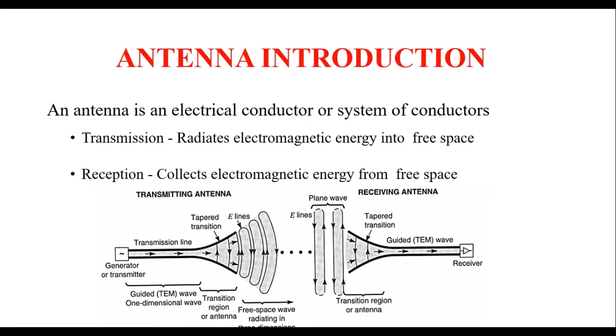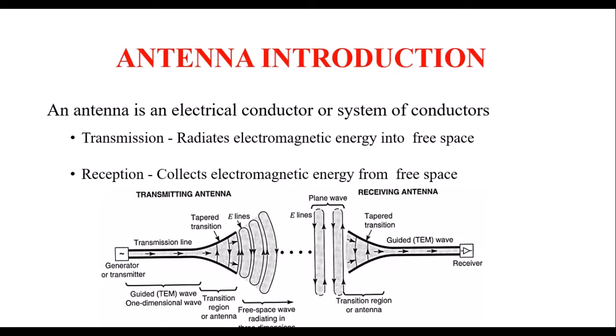So an antenna is an electrical conductor or system of conductors to transmit or receive electromagnetic signals. In transmission, it radiates electromagnetic energy into free space, and in reception, it collects electromagnetic energy from free space. From the diagram itself you can understand: on the left side we have a transmitting antenna, and on the right side we have a receiving antenna. The transmitting antenna is connected with a transmitter, basically a generator, which generates the microwave or electrical signals that will be transmitted,